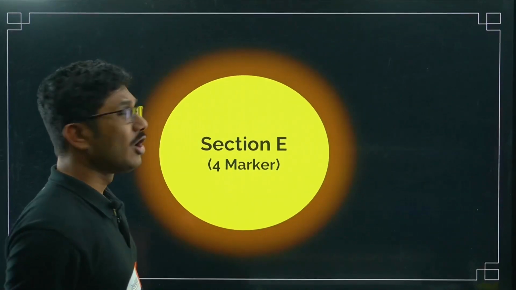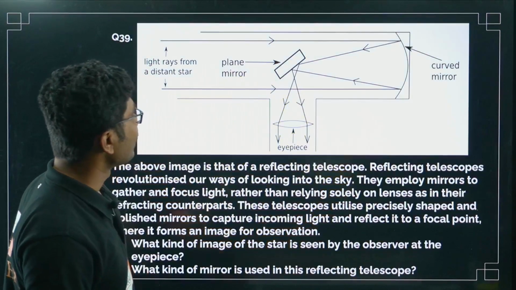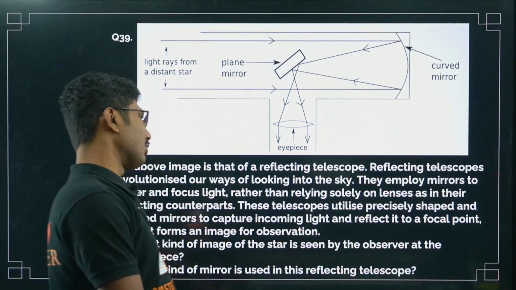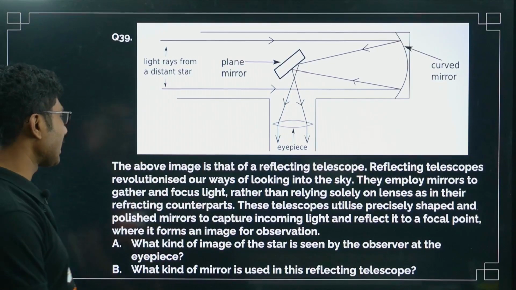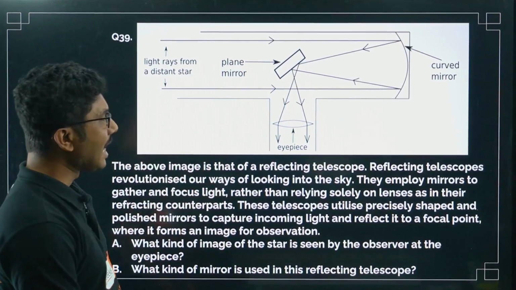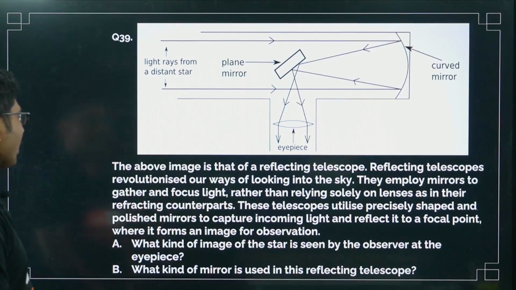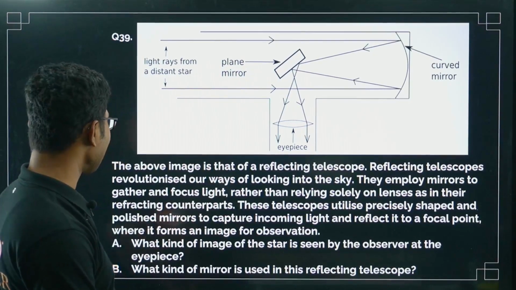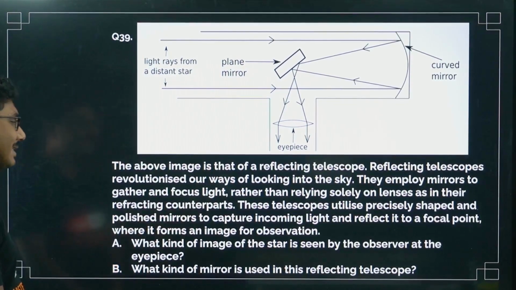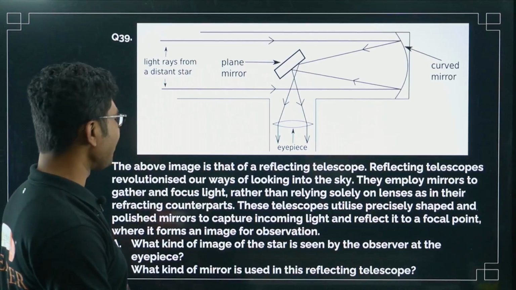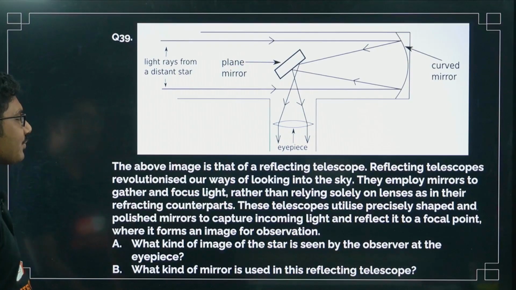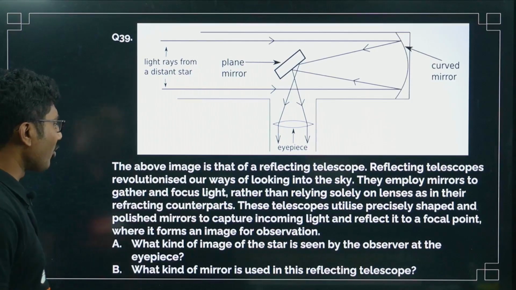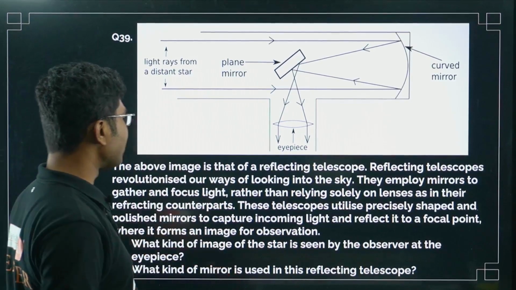Now section E, 4 marker, that is case based question. So here a beautiful picture is given. The above image is that of a reflecting telescope. Reflecting telescopes revolutionized our ways of looking into the sky. They employ mirrors to gather and focus light rather than relying solely on the lenses as in their refracting counterparts. These telescopes utilize precisely shaped and polished mirrors to capture incoming light and reflect it to a focal point where it forms an image for observation.